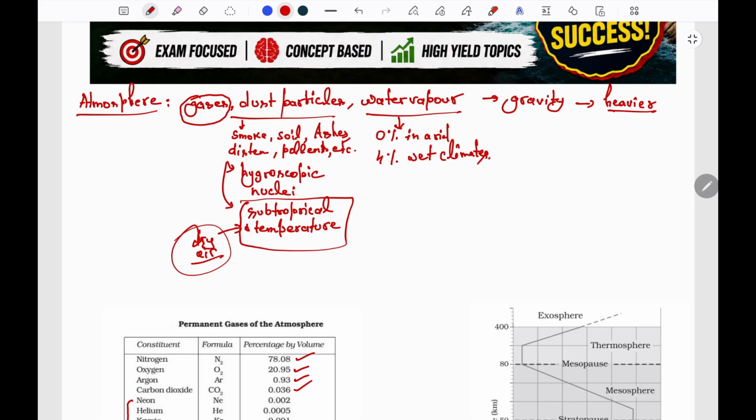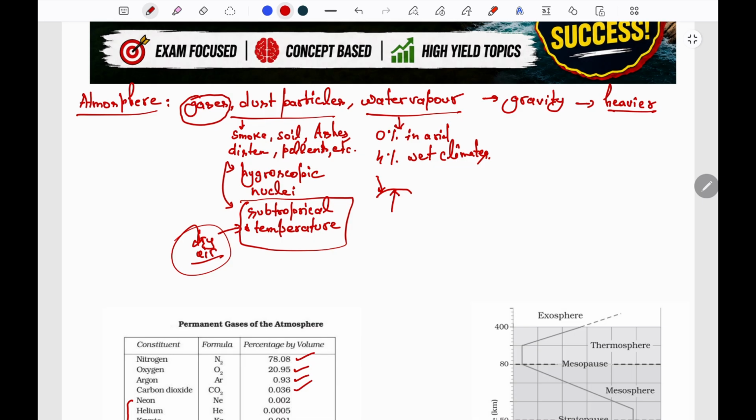It is a major component of the atmosphere because it prevents the temperature of the earth from getting too hot or too cold. How come? The water vapor absorbs the incoming solar radiation, and it also prevents the outgoing radiation of the earth's surface from escaping the atmosphere, to maintain its temperature.